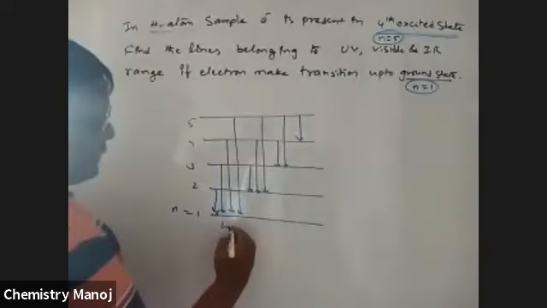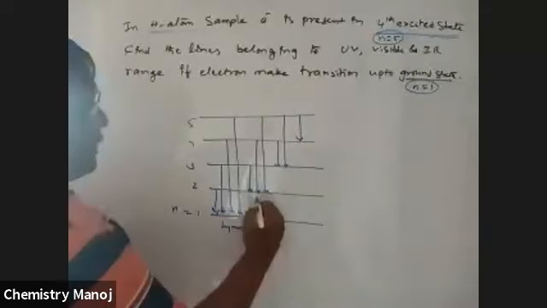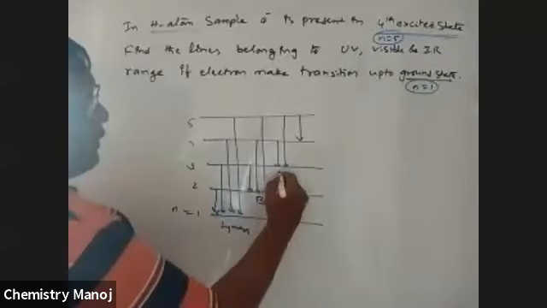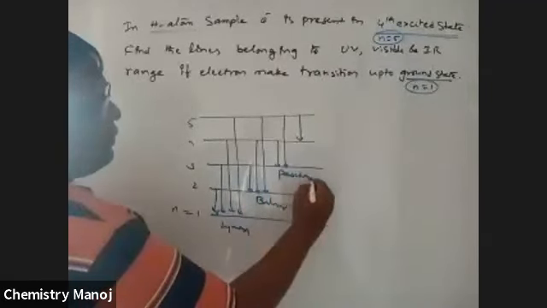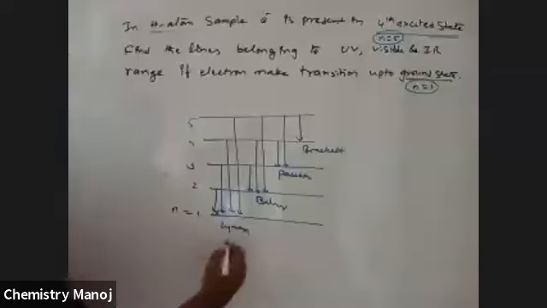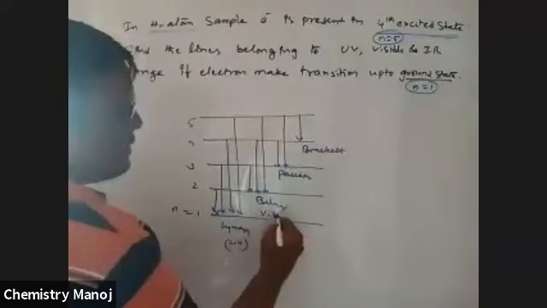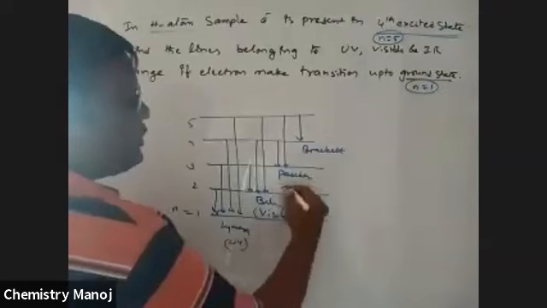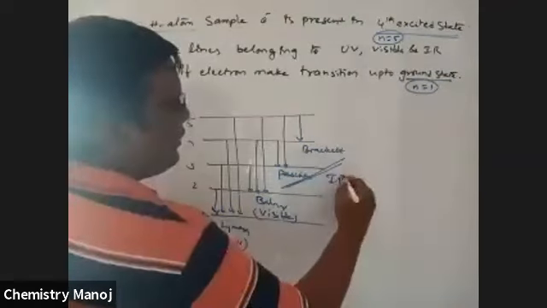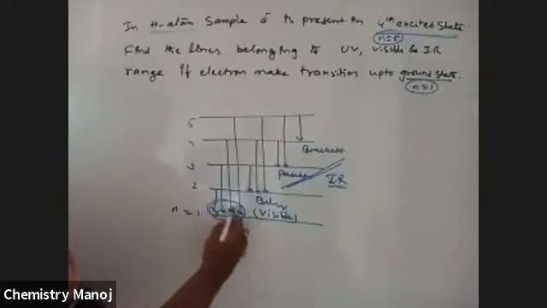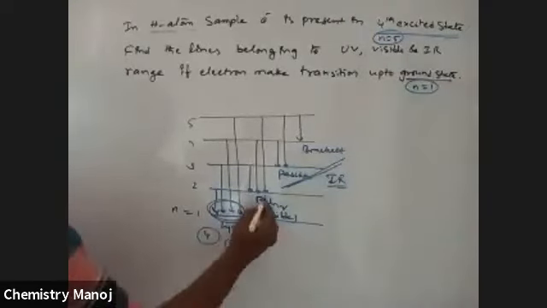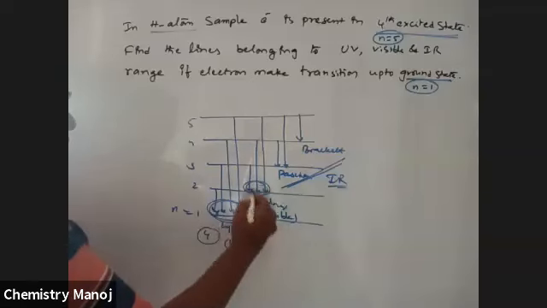It is the Lyman series, it is the Balmer series, it is the Paschen series and so on. The Lyman series is in the UV region, the Balmer series is in the visible region, and the remaining two are in the IR region. In the UV region, how many lines are there? 4 lines. Balmer series, 3 lines.